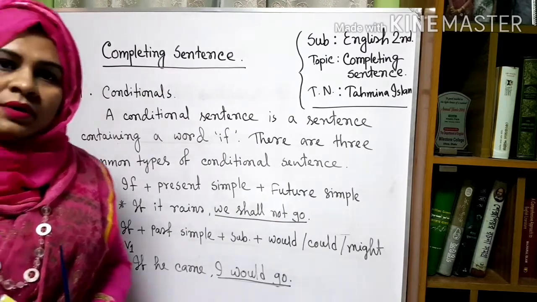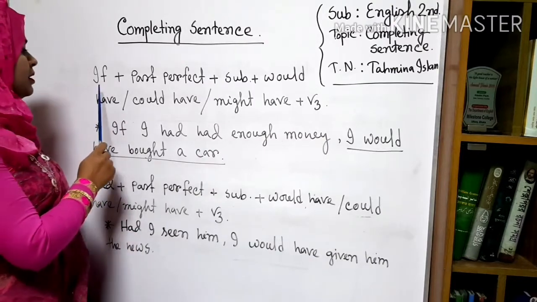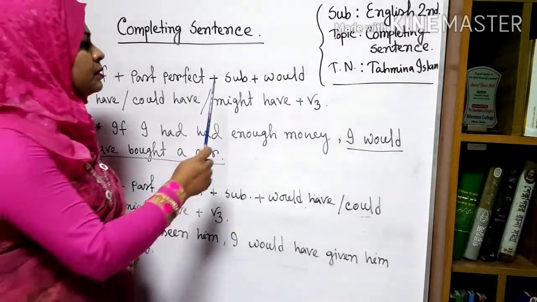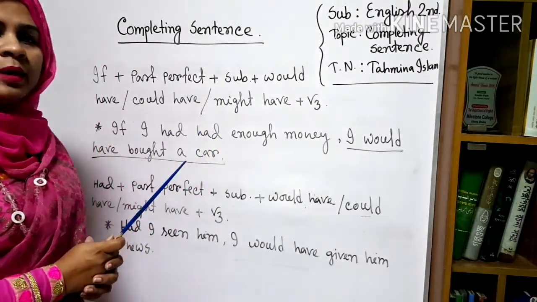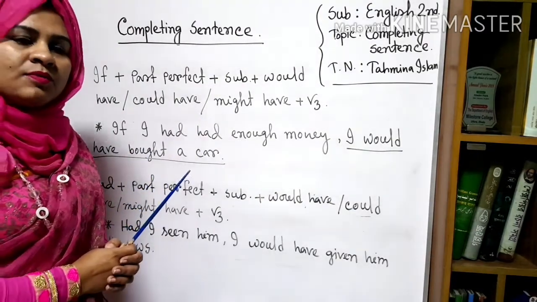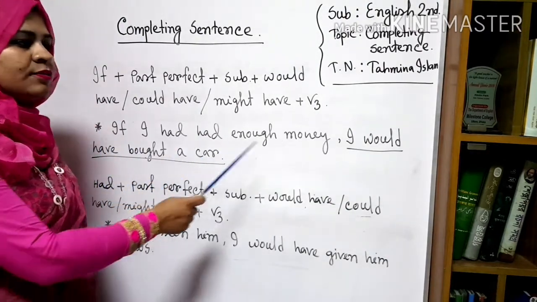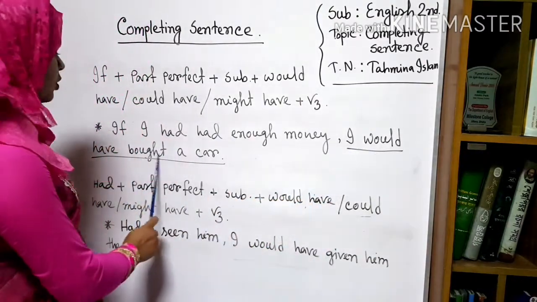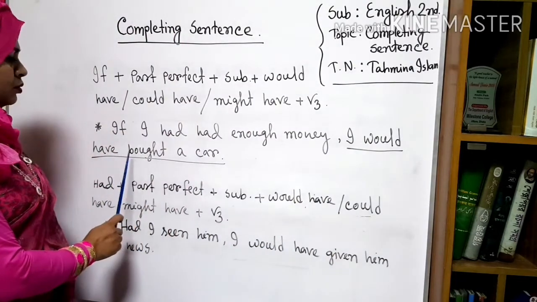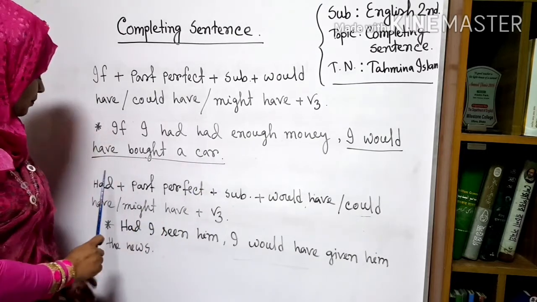And the another one is third conditional. Here is the third conditional: If plus past perfect, and after that we have to use a subject and would have or could have or might have, then V3, the past participle form of verb. The example is, if I had had enough money, I would have bought a car. The second clause will be would have or could have or might have plus V3, and here is the extension.